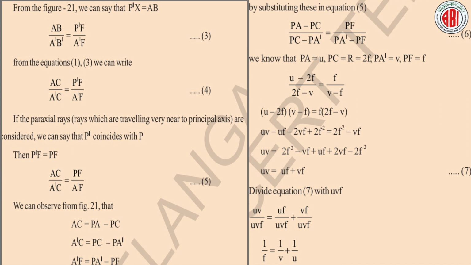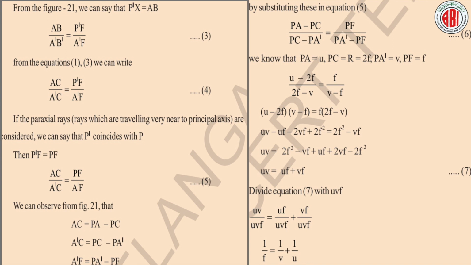This is equation 7. Dividing equation 7 by uvf, we get 1/f = 1/v + 1/u. This is called the mirror formula. While using this mirror formula, we have to use sign convention in every situation.